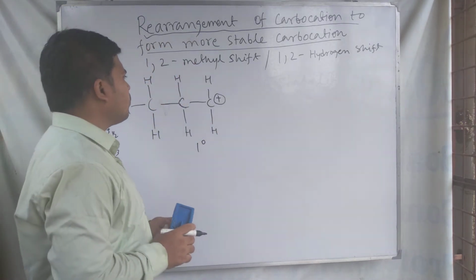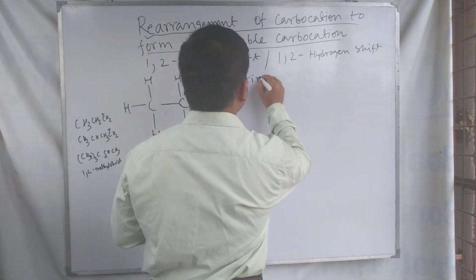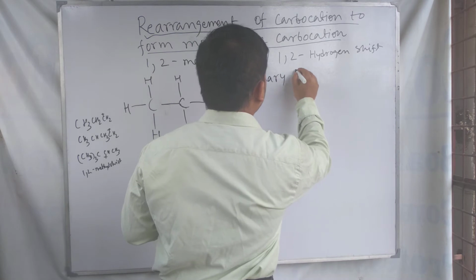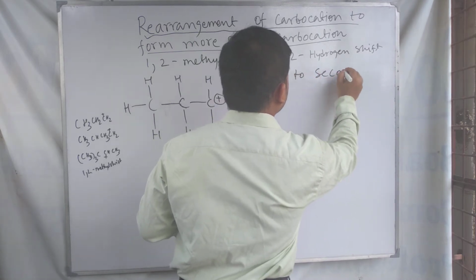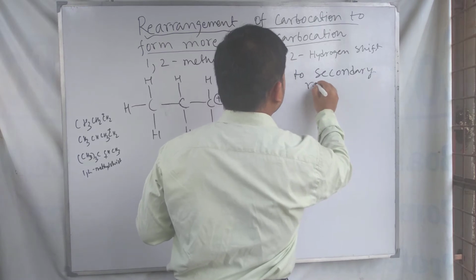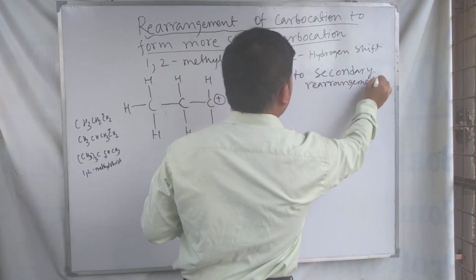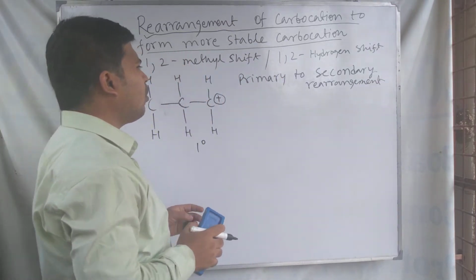Okay, so in this case it is primary to secondary. Primary to secondary rearrangement would occur here.